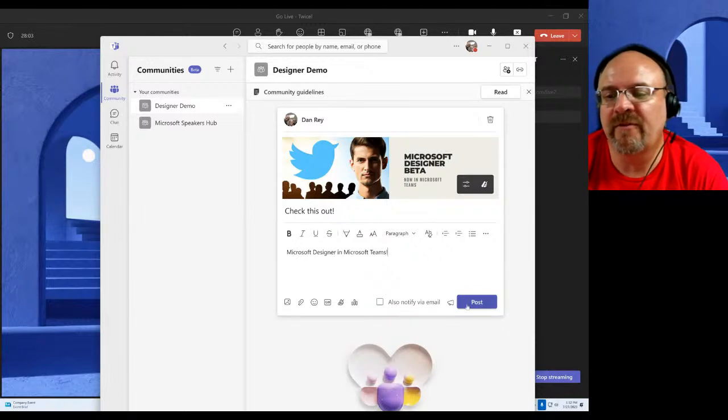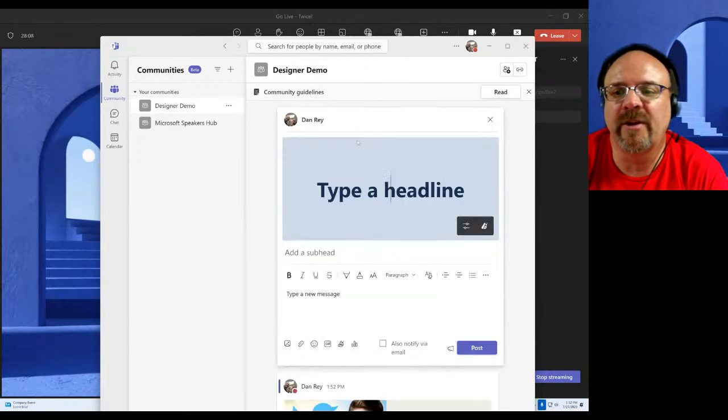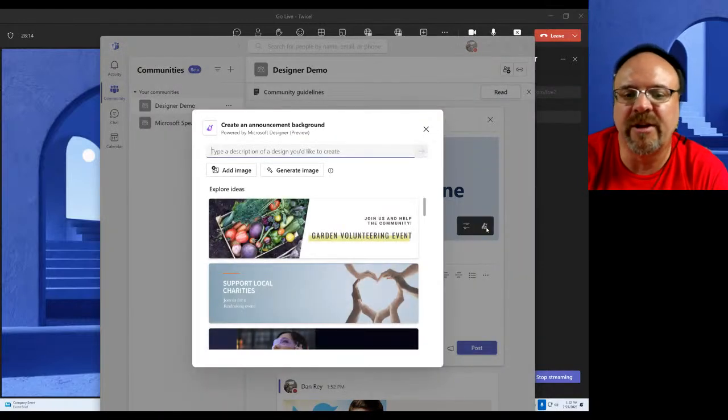And Microsoft very recently introduced the idea with an announcement that you can use the Designer application to create an announcement header image.